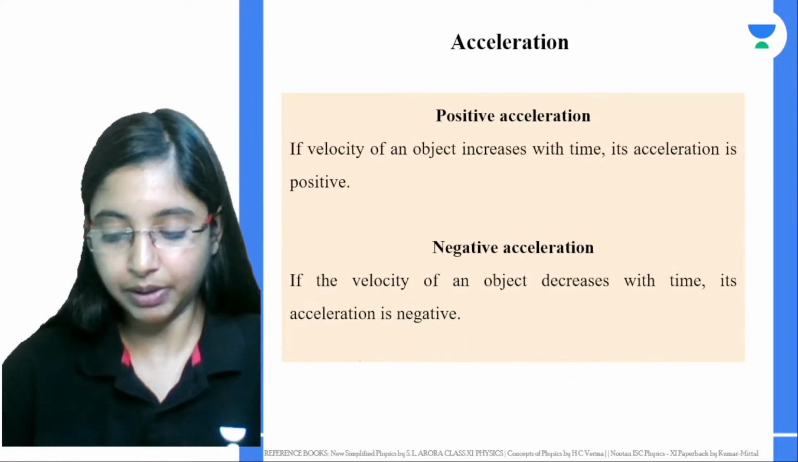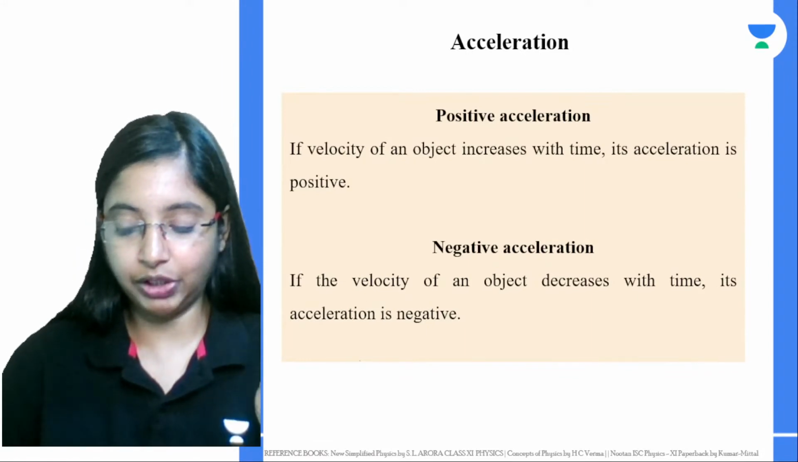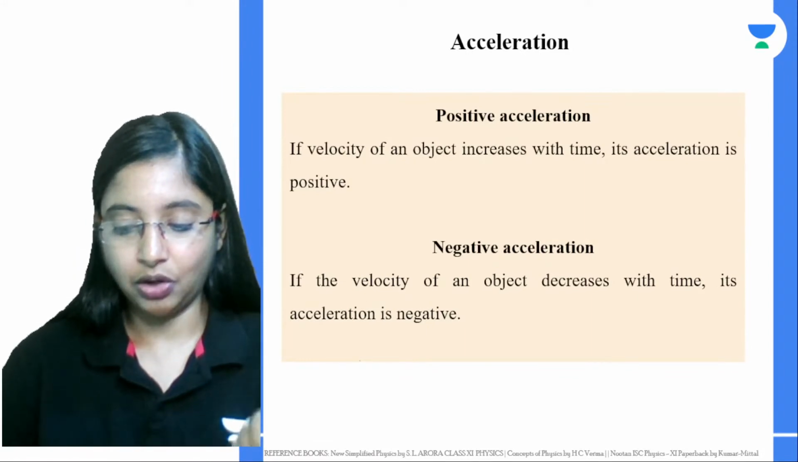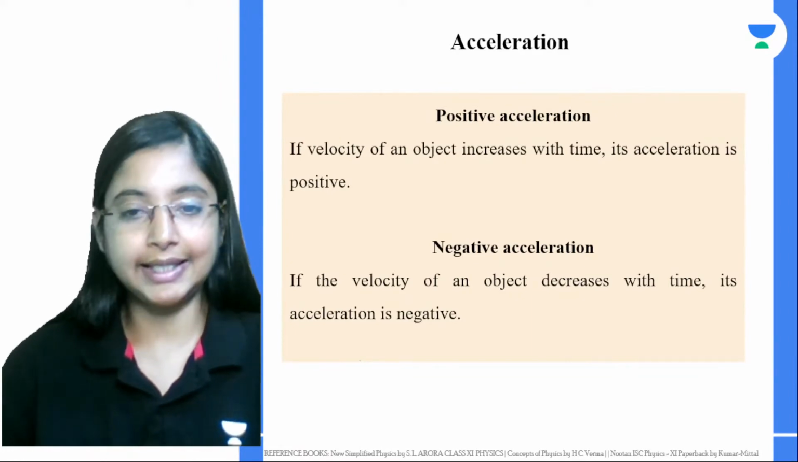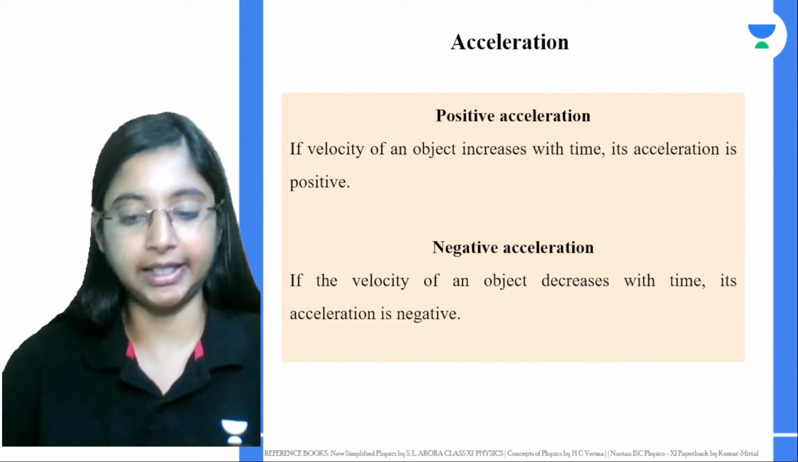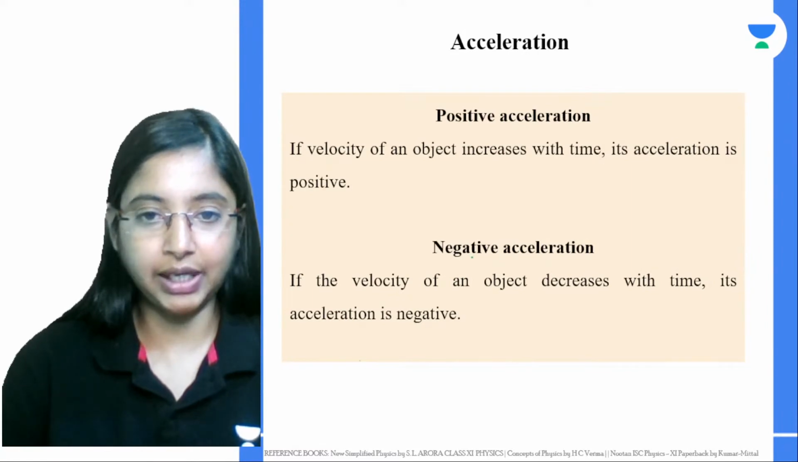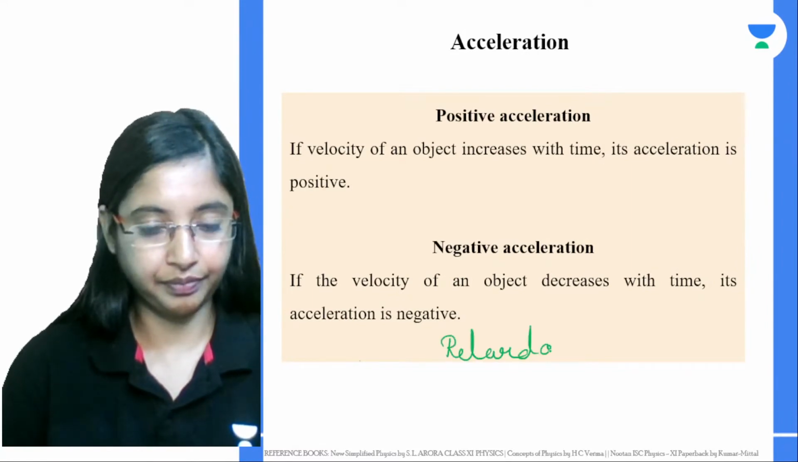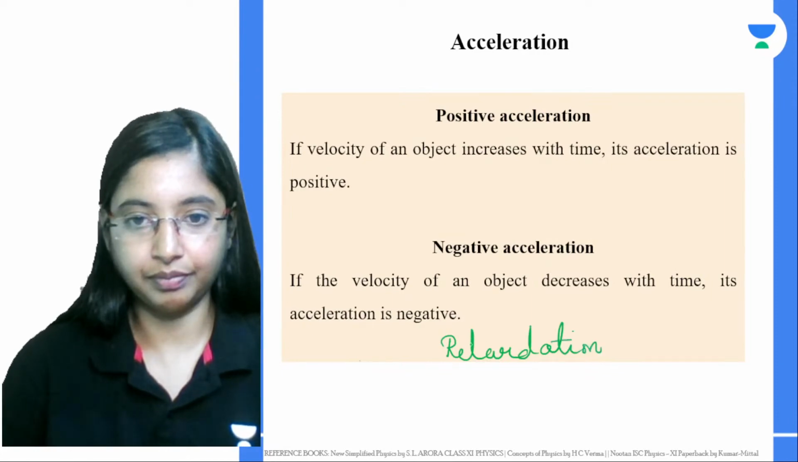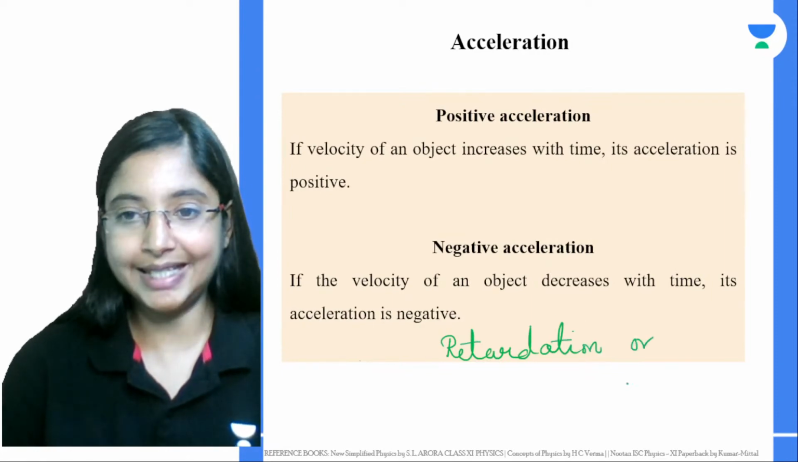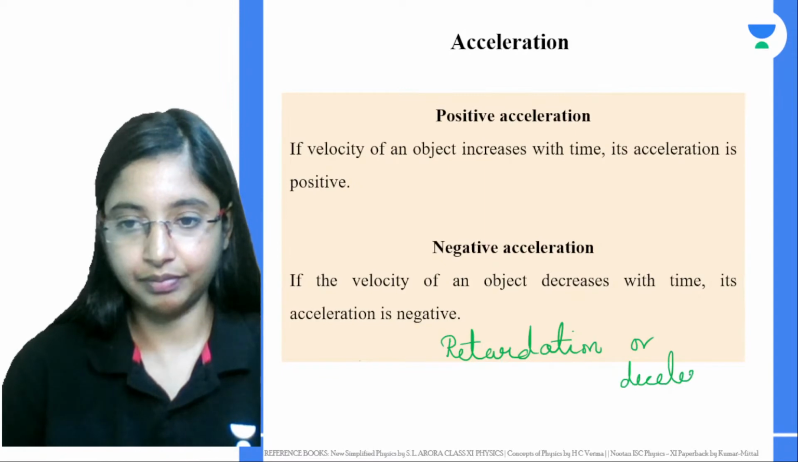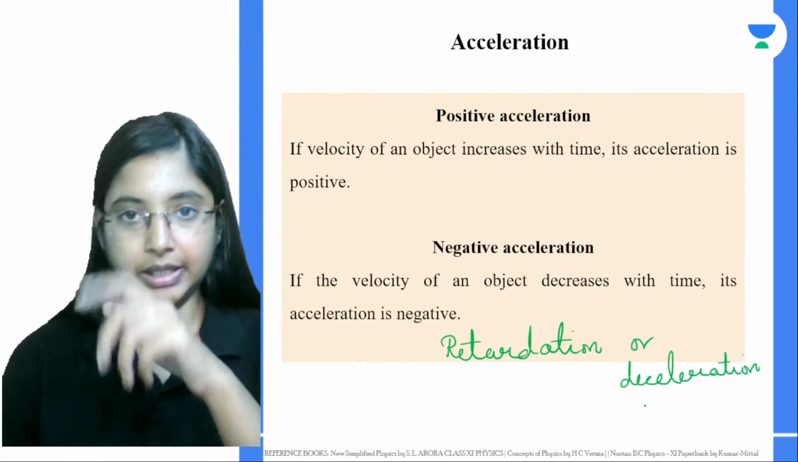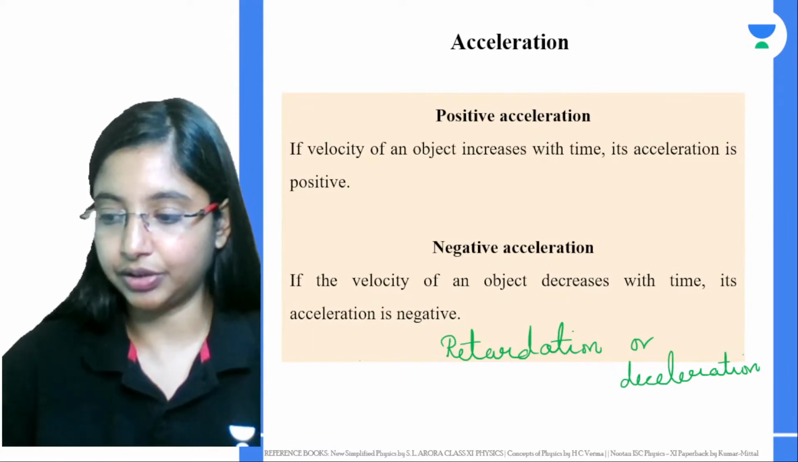The perfect example would be a bus slowing down on approaching a bus stop. Its acceleration is negative. Negative acceleration is also called retardation or deceleration. This is with cases of acceleration.